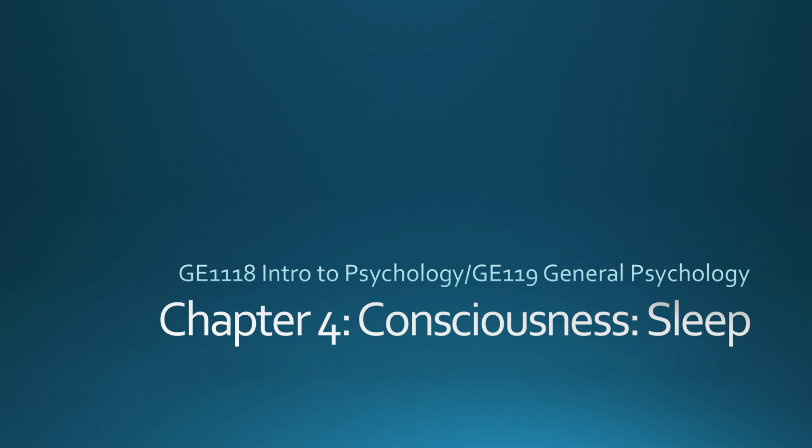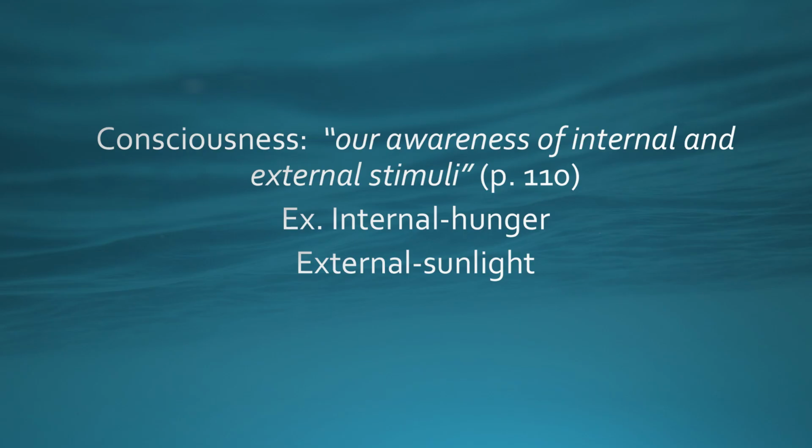So this PowerPoint looks at part of chapter 4, which is on consciousness, and the division of sleep. So let's look at what consciousness means. It's our awareness of internal and external stimuli. An example of internal stimuli would be hunger, the feeling of hunger, and external stimuli would be the sunshine and how that affects us.